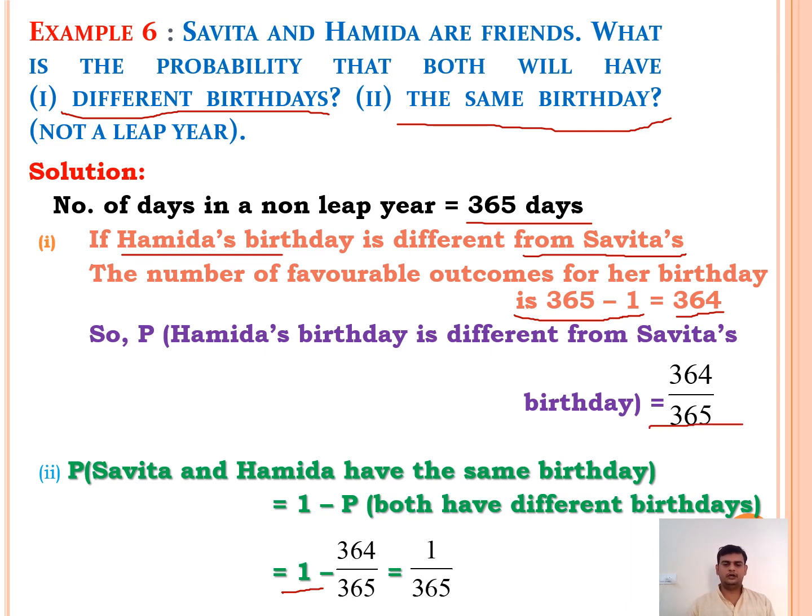When we remove that, we have 1 by 365, which gives us a birthday on the same date. So the probability of Savita and Hamida having the birthday on the same day is 1 by 365.